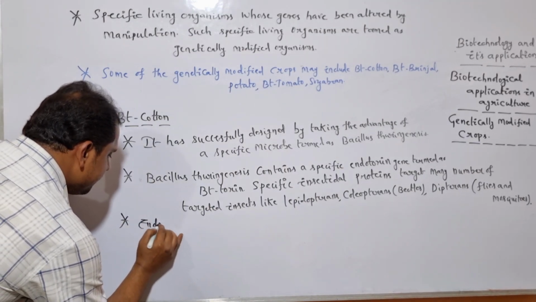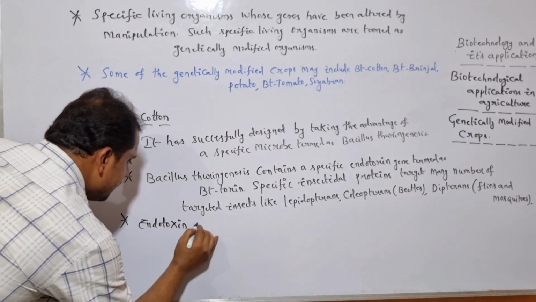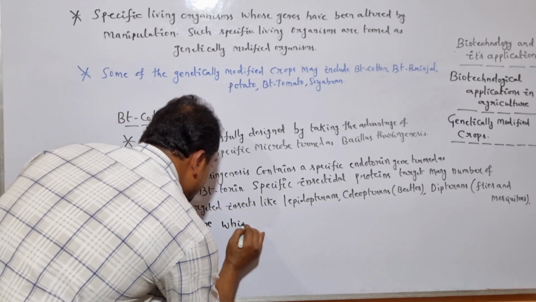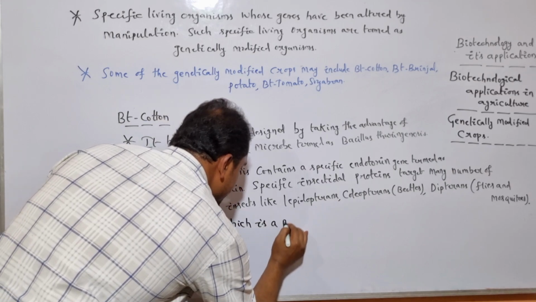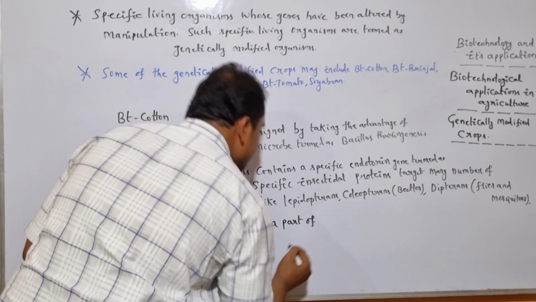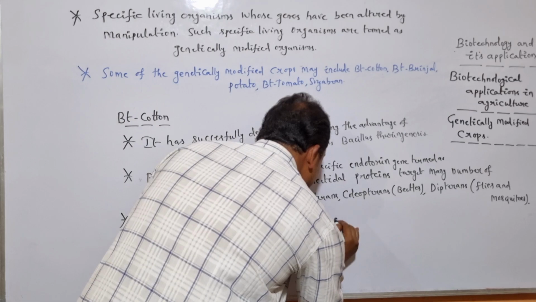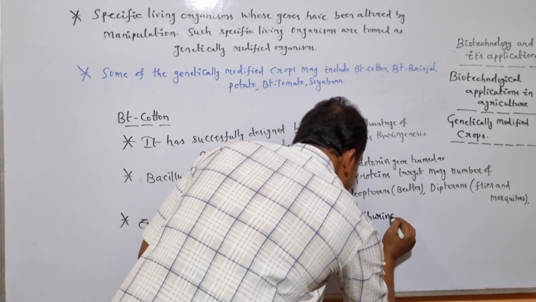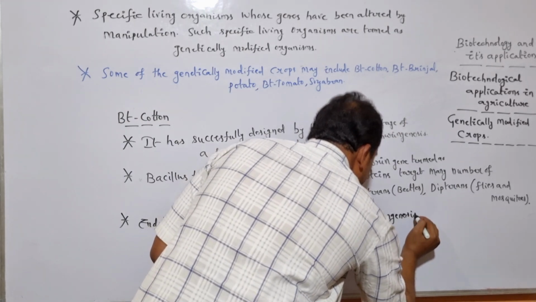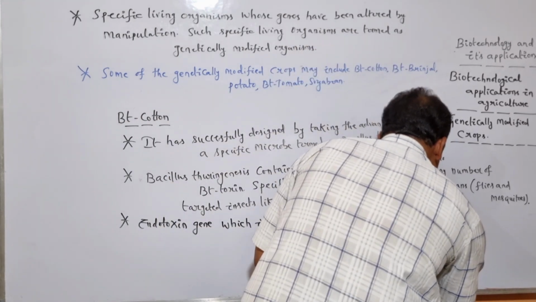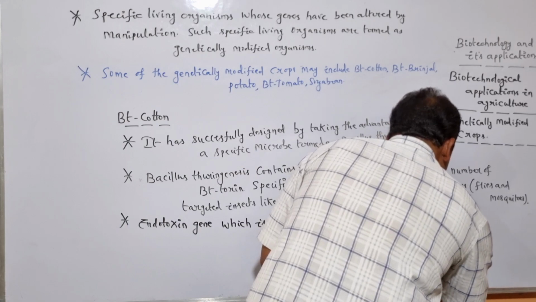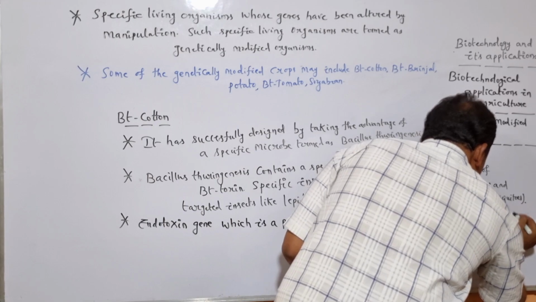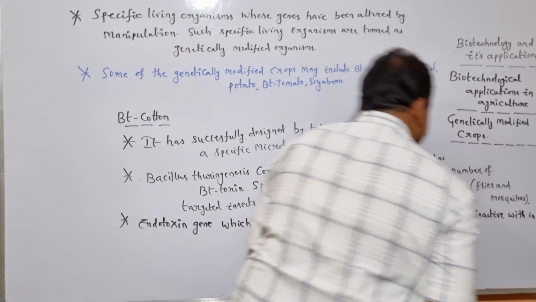Endotoxin gene, which is a part of Bacillus thuringiensis, remains in inactive form within the Bacillus thuringiensis.